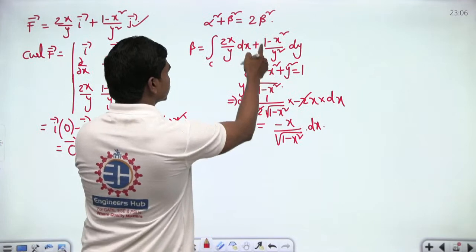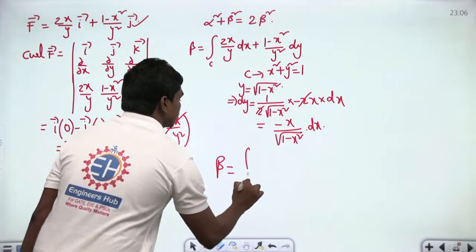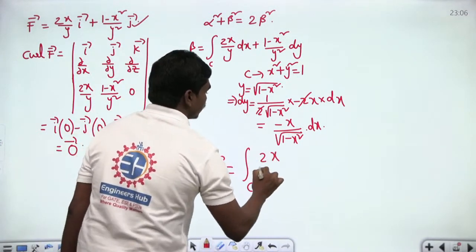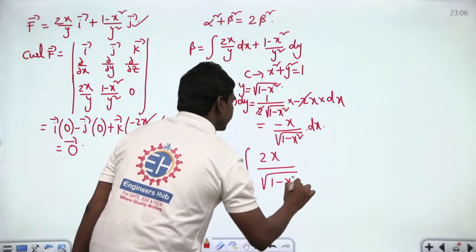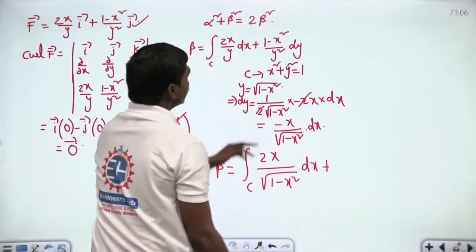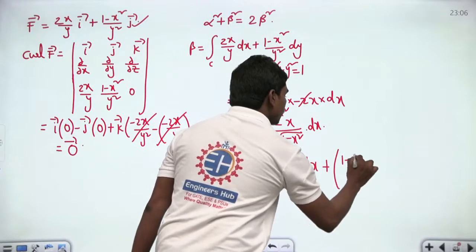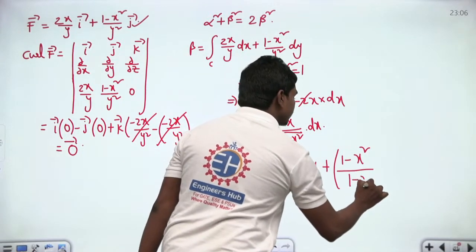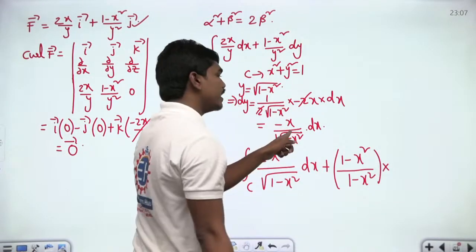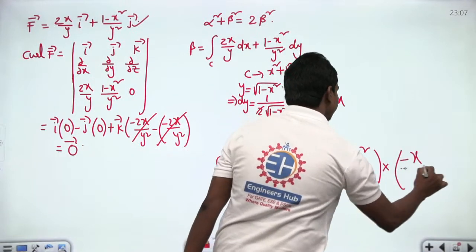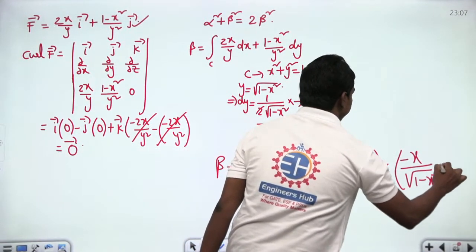Now let us substitute all these things here. So beta is equal to integral over C 2x by y, where y is nothing but root of 1 minus x square, dx, plus 1 minus x square by y square. Along this path, y square is nothing but 1 minus x square, into dy. And dy is nothing but minus x by root of 1 minus x square dx.